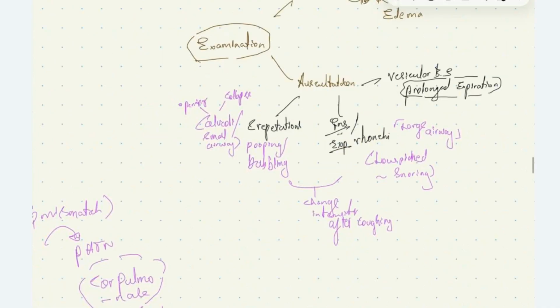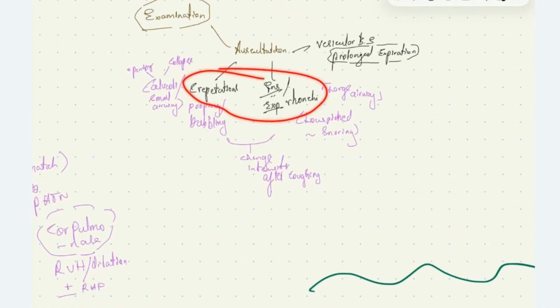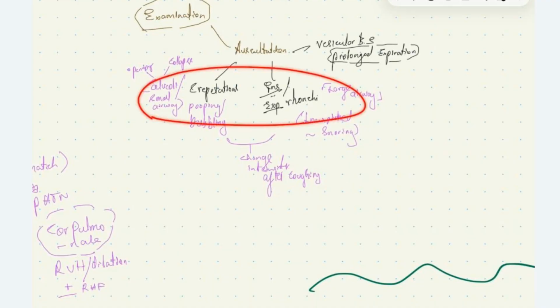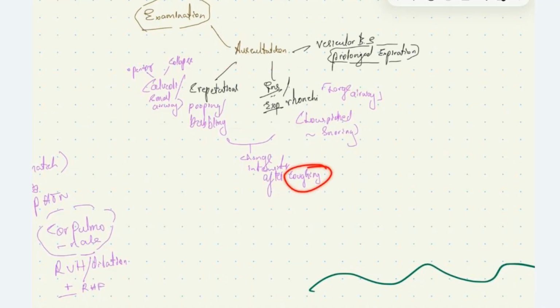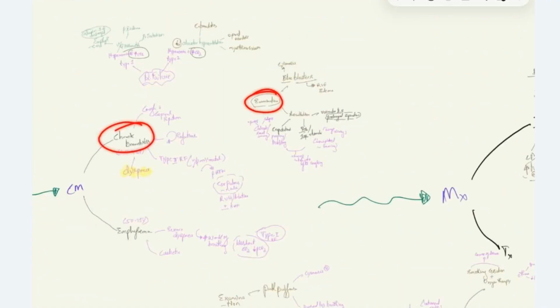We can also hear crepitations, which are popping or bubbling sounds, heard due to the alveoli and small airways either opening or collapsing suddenly. These crepitations and rhonchi can change in intensity, or they can disappear completely after coughing due to the relieving of obstruction following coughing. That is about the examination findings that we see in chronic bronchitis.